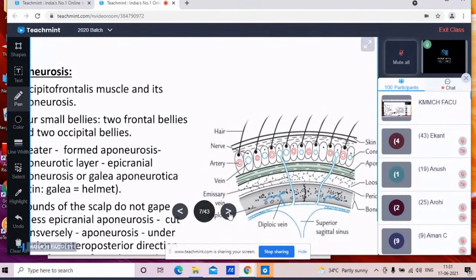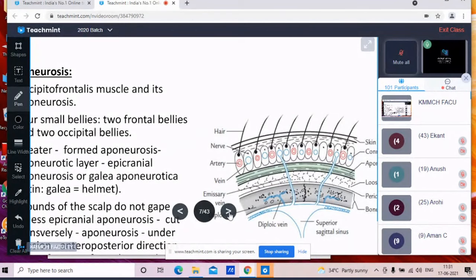So there is the third layer, the one muscle is there, that is called the occipitofrontalis muscle. So occipitofrontalis muscle, it consists of the 4 small bellies. Okay, so there are the 2 frontal bellies and the 2 occipital bellies. So when you dissect the scalp, you can see the frontal bellies, they are small, and the occipital bellies, they are large. So this greater part of this layer, it is mostly formed by this aponeurosis.